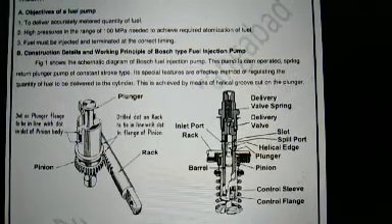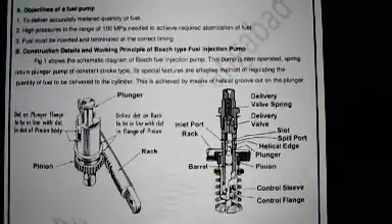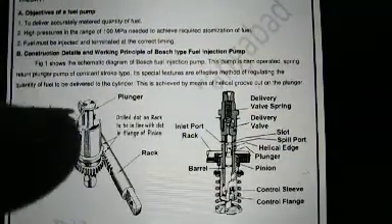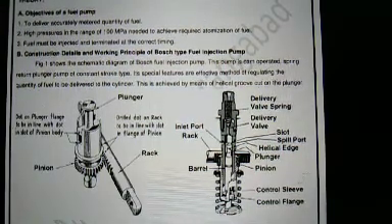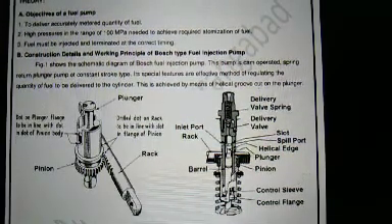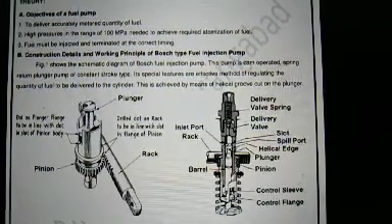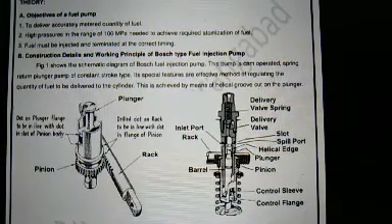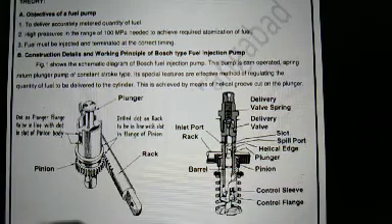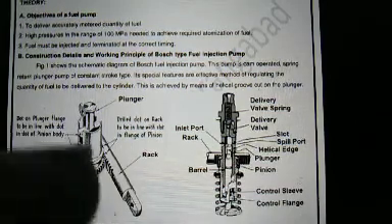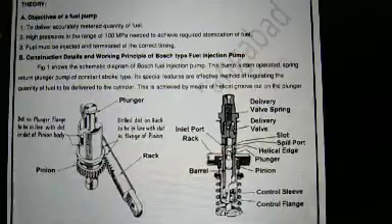This is the pump. This pump is cam operated, that is, a cam and follower arrangement is used at the top of the plunger. A spring return plunger pump of a constant stroke type is used. Its special feature is an effective method of regulating the quantity of fuel to be delivered to the cylinder. This is achieved by means of a helical groove on the plunger. That is, effective fuel regulation is done by the rack and pinion arrangement.